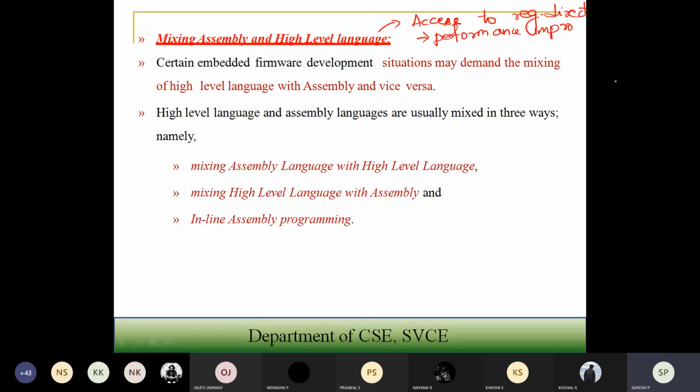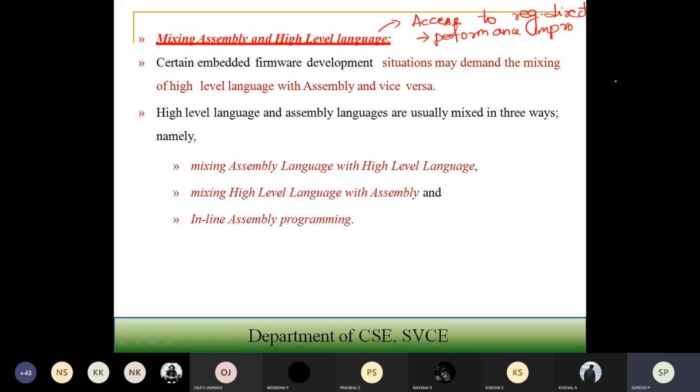If anyone has already seen that, you can tell. If you don't know, we will see that now. Don't worry about that. Now, when you talk about high level language and assembly language, they are basically mixed in three different ways. One is mixing assembly language with high level language. Second is mixing high level language with assembly. Third is inline assembly language.